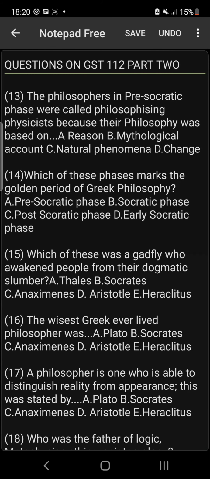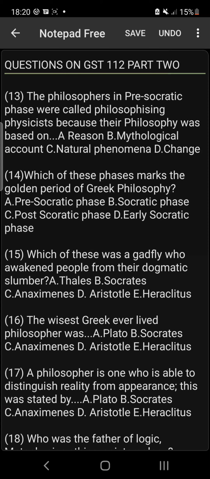Number 13. The philosophers in the pre-Socratic phase were called philosophizing physicists because their philosophy was based on dash. Is it reason? Is it mythological accounts? Is it natural phenomena or change?